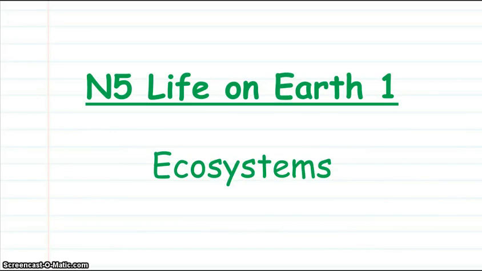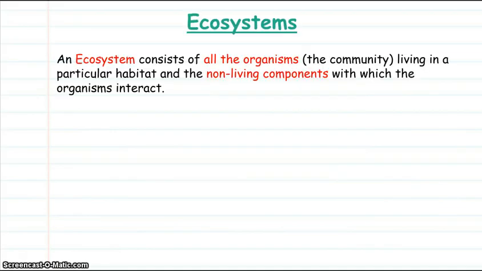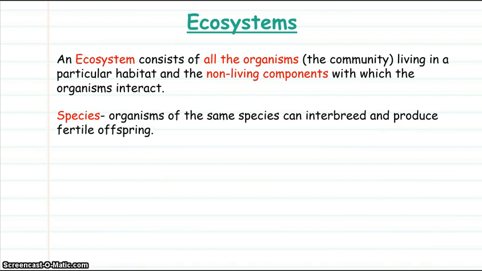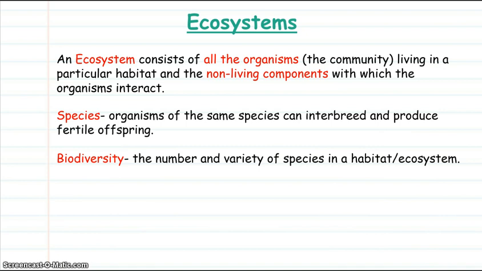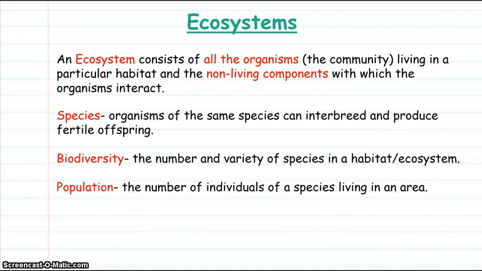National 5 Biology, Life on Earth, video number 1 about ecosystems. An ecosystem consists of all the organisms or the community living in a particular habitat and the non-living components with which the organisms interact. A species is a group of organisms that can interbreed and produce fertile offspring. Biodiversity is the number and variety of species in a habitat or ecosystem.